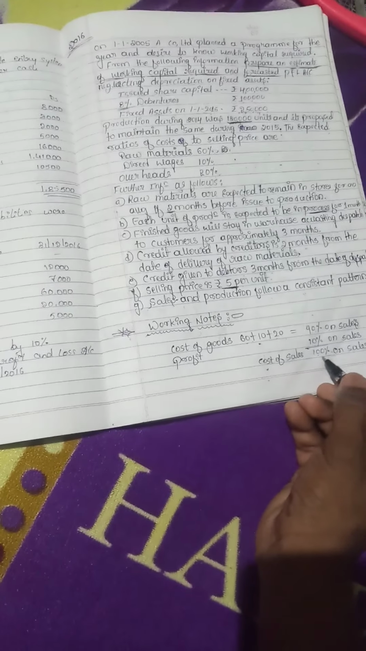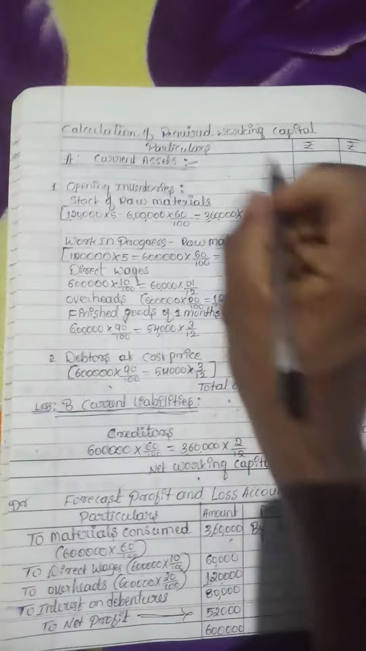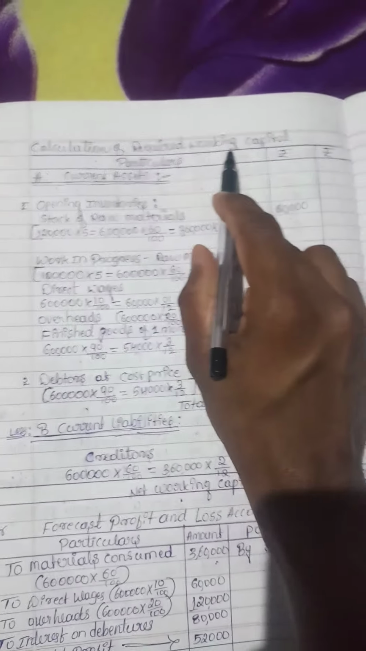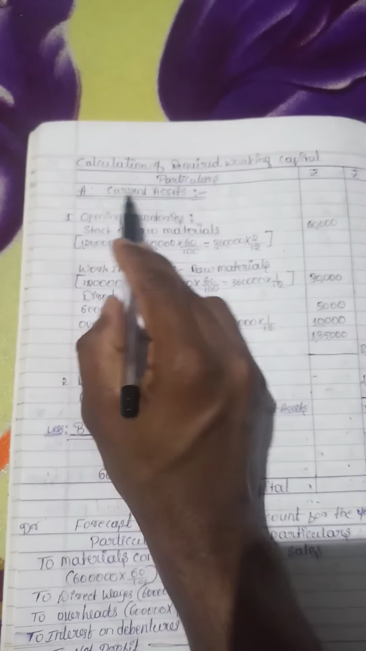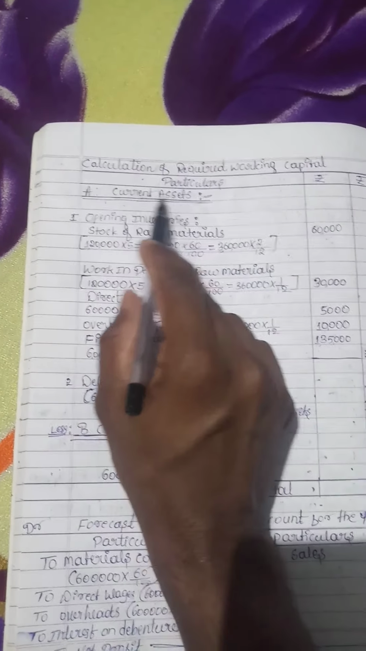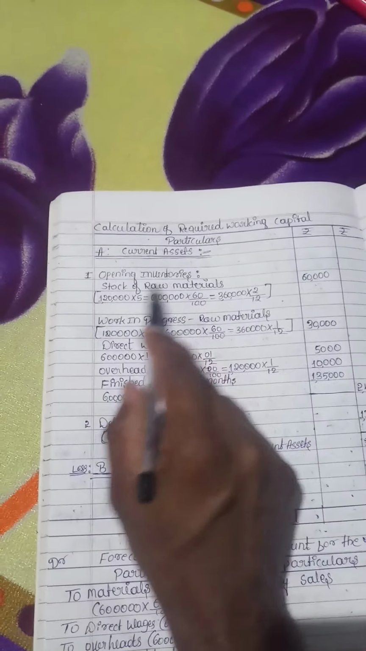Then the total together is 100% on sales. Let's start the solution. Here is the calculation of required working capital. Particulars, amount. A and B. A, from the beginning stage or the initial stage, current assets, that is opening inventories.